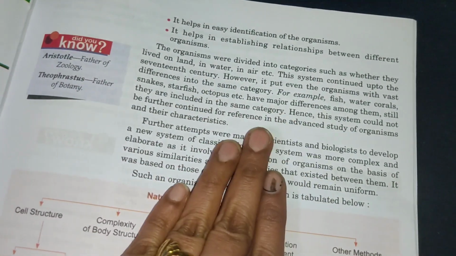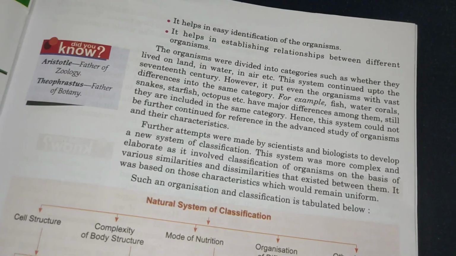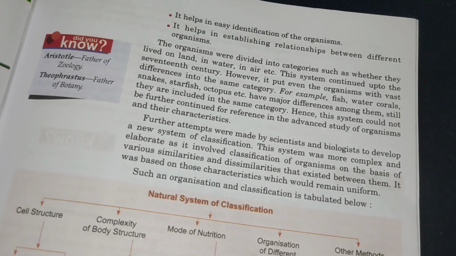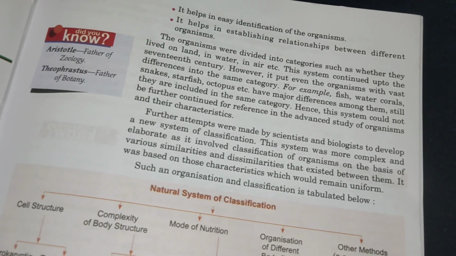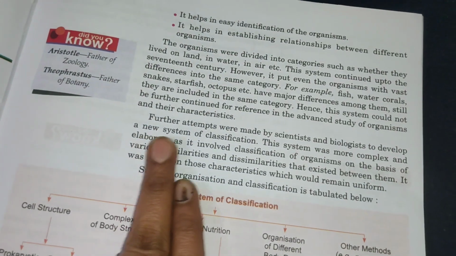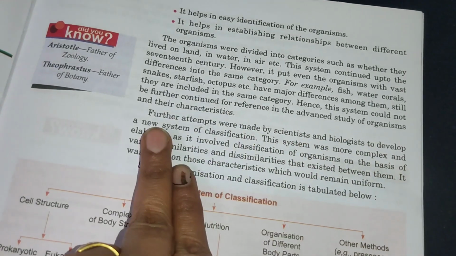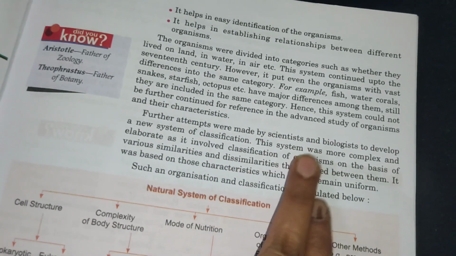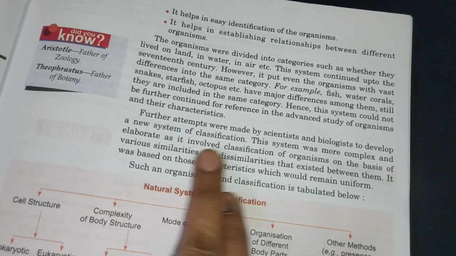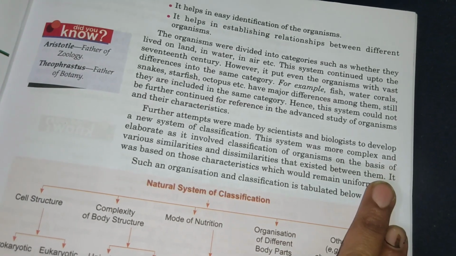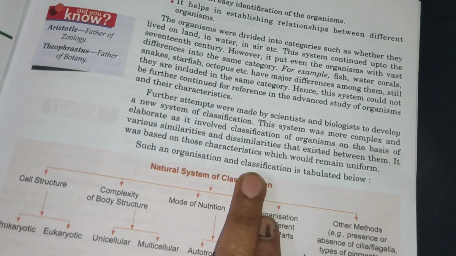So they thought it is not correct to keep all these diverse organisms in the same group. That's why they wanted to study still more, further and advanced study of these organisms and their characteristics. Then further attempts were made by scientists and biologists to develop a new system of classification. The system was more complex and very elaborate, as it involved classification of organisms on the basis of various similarities and dissimilarities.